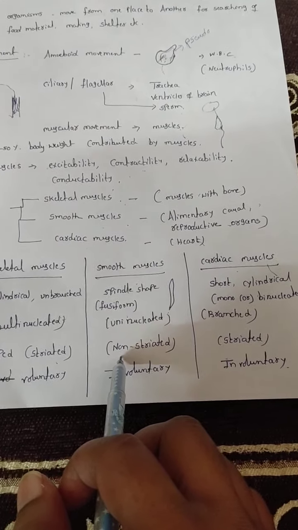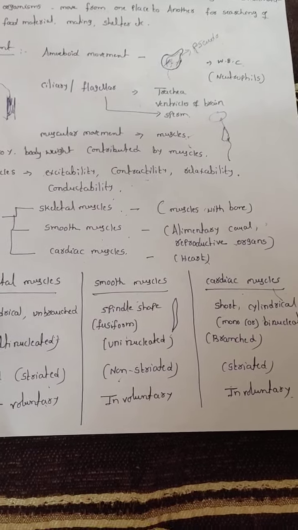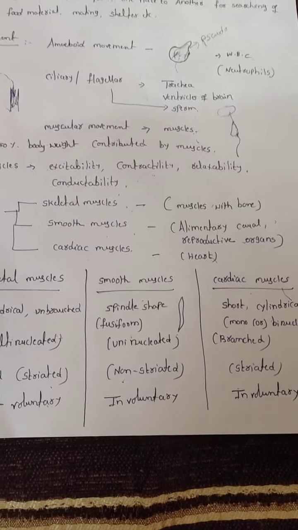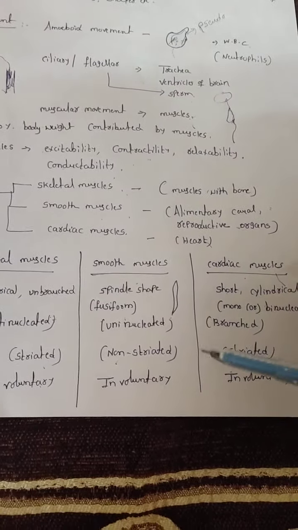Skeletal muscles are voluntary. Voluntary means under our control. Suppose I have a muscle like this, when I hold, relax, hold, relax, it is under my control, that is called voluntary nature. Smooth muscles are involuntary, not under our control. Suppose you ate food, and that food enters the esophagus and stomach. You will not say, hey, food, come up, and it comes. No, it is not under our control, that is called involuntary.